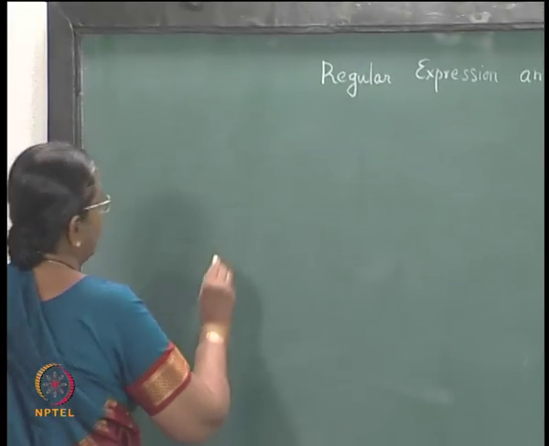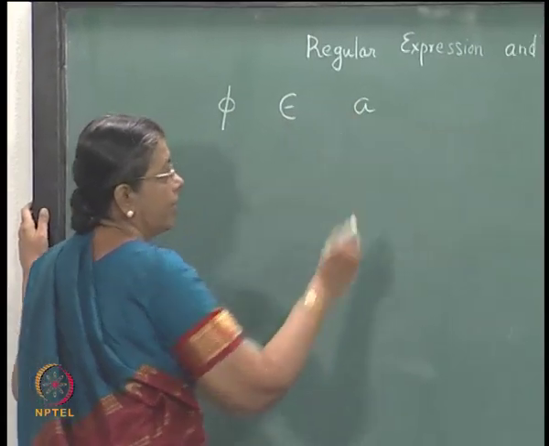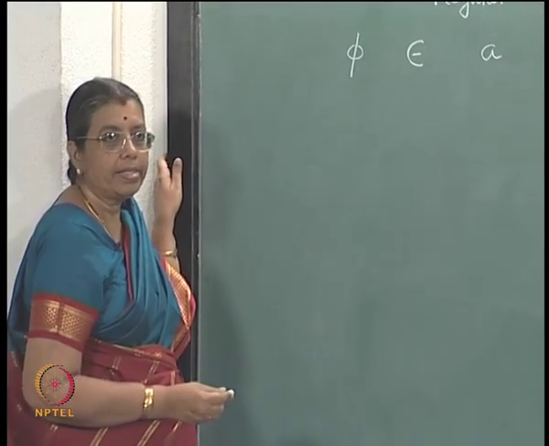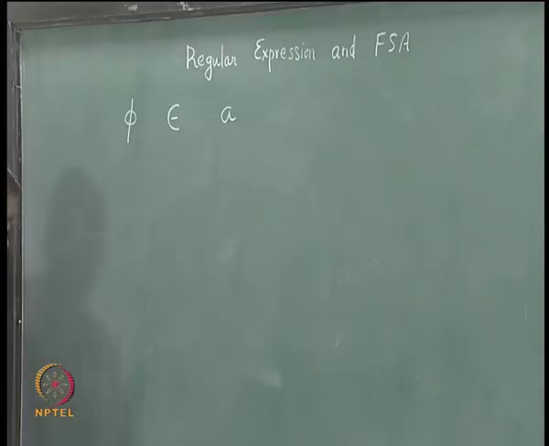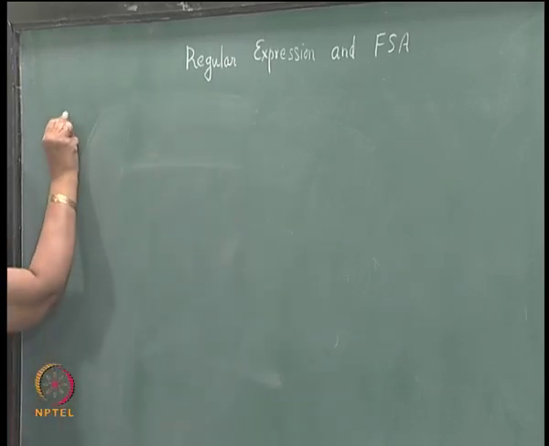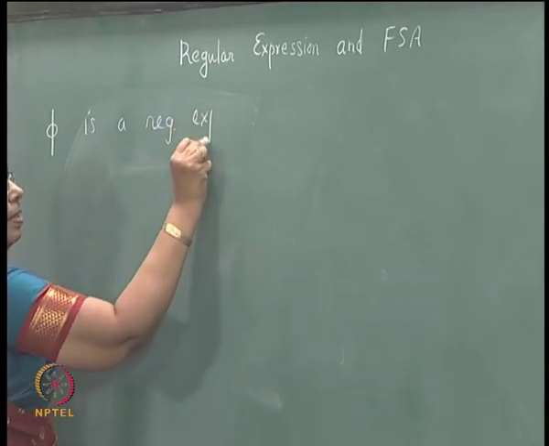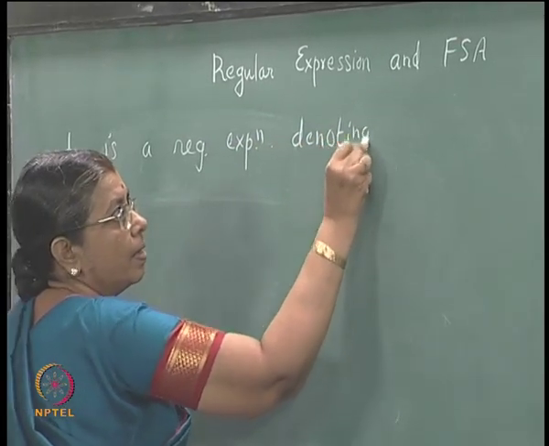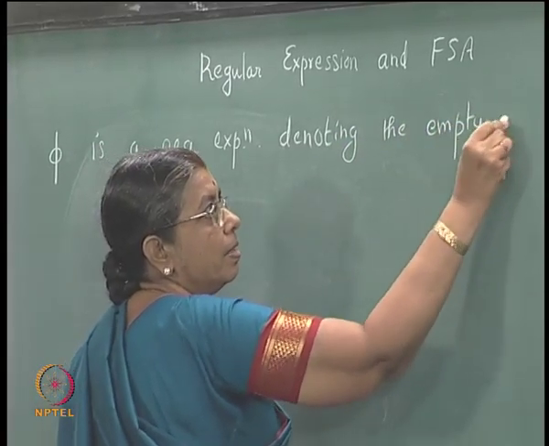How do you define a regular expression? You start from the empty set, epsilon and symbols of sigma and perform the operation of union, concatenation and star a finite number of times. Now, the definition of regular expression is like this. I will rewrite the expression, though we have considered it in the last class. Phi is a regular expression denoting the empty set.